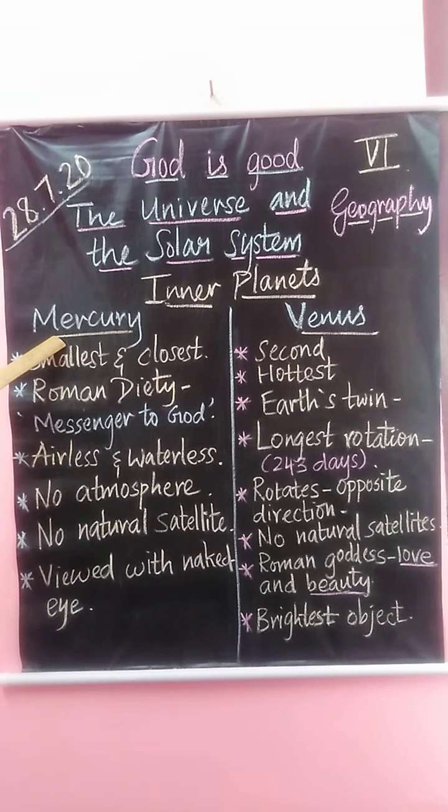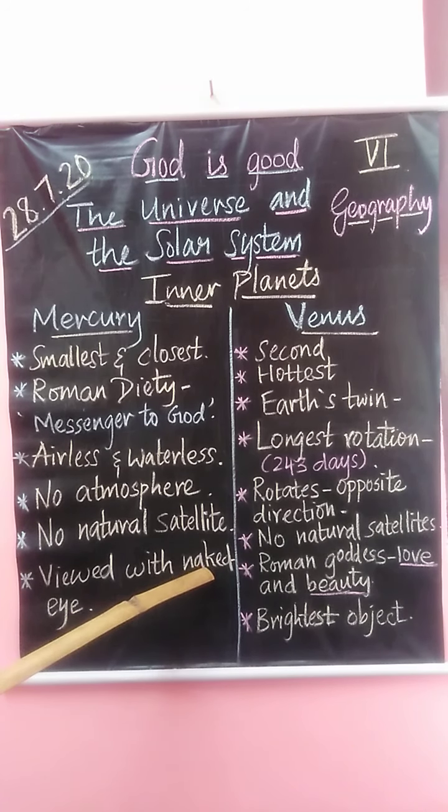First, we saw about Mercury. Mercury is the smallest and closest planet to the sun. It is named after the Roman deity meaning messenger to God. It is an airless and waterless planet. There is no air and no water in Mercury. It has no atmosphere. So, the temperature is very high in Mercury. It has no natural satellites. Mercury can be viewed in the morning and evening with our naked eye without any equipment like microscope or telescope.